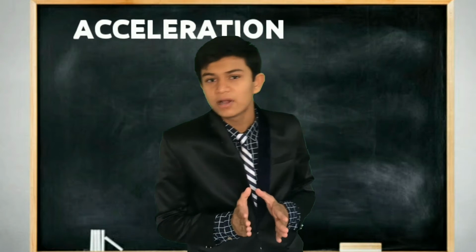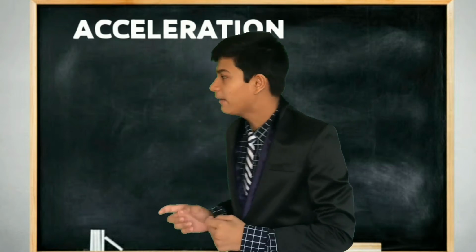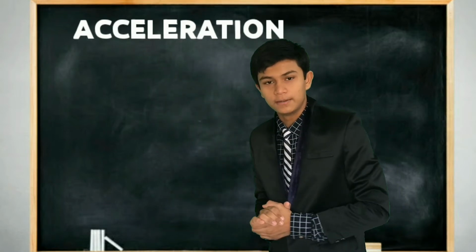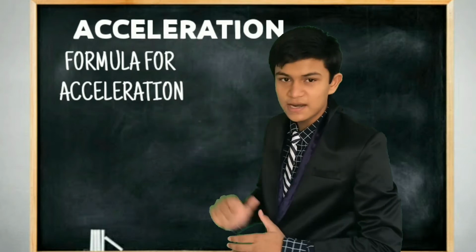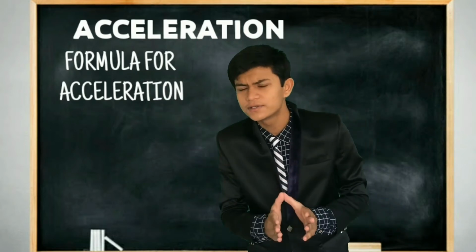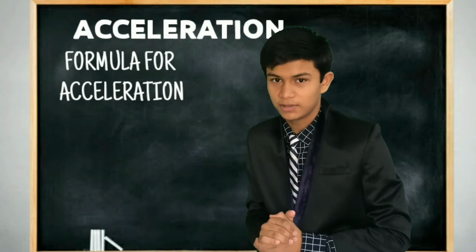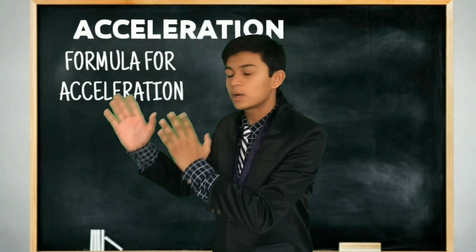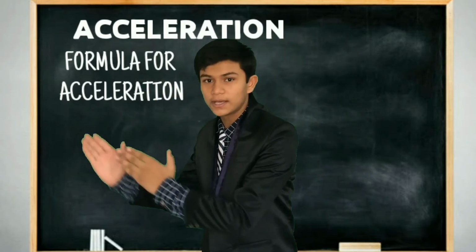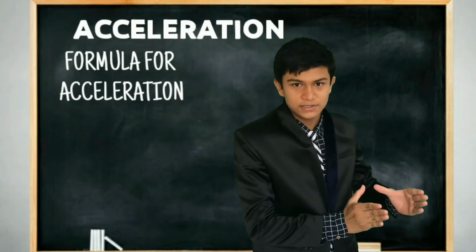Now we have understood what acceleration actually is, but how do we find acceleration? We have a simple formula for that. The formula is: acceleration is equal to final velocity minus initial velocity divided by time taken. Let us discuss and make clear what this formula is. Now we are clear that we are finding acceleration.